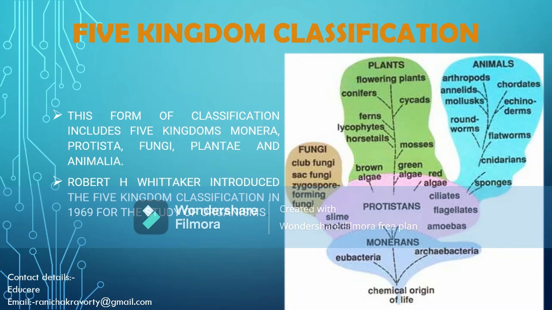Today we will learn about the five kingdom classification. This method of classification was first introduced by Robert H. Whittaker in the year 1969. Here, the entire living world was divided into a total of five kingdoms: Monera, Kingdom Protista, Kingdom Fungi, Kingdom Plantae, and Kingdom Animalia.